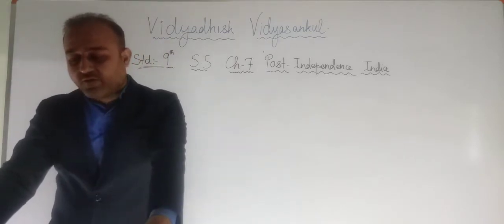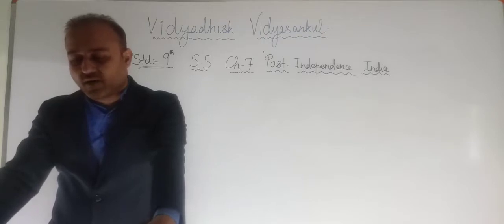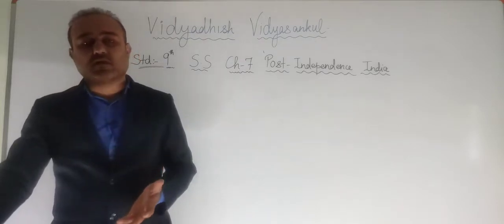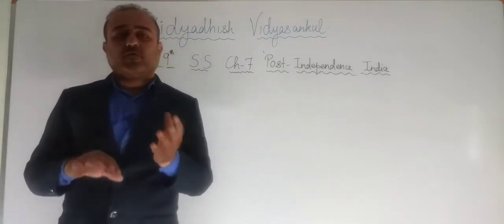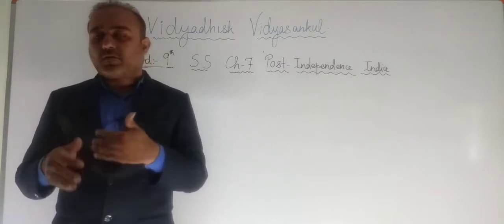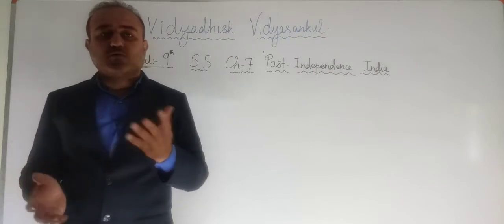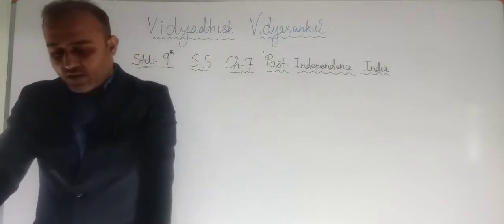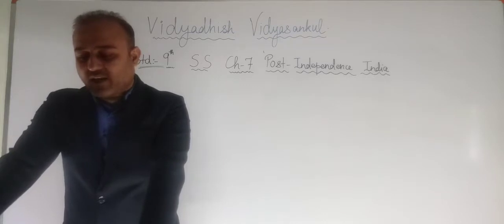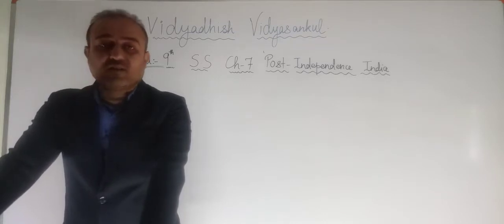Finally, a bill making changes in the constitution and reorganizing states was passed and implemented from 1956. That means our constitution was already framed, so for reorganization of states, a bill was passed, and afterwards accordingly the changes could be made. Further, the old classification of states into class A, B, C and D was dissolved.